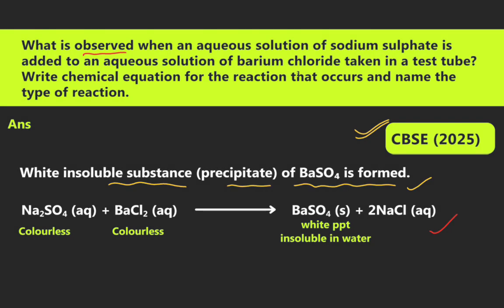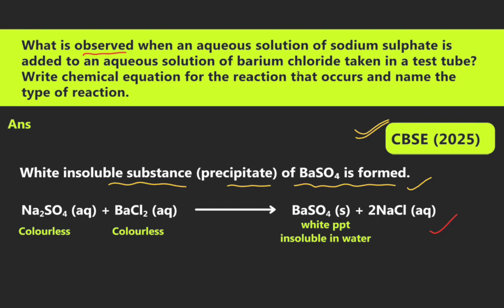Now we have discussed the question: what is the observation when an aqueous solution of sodium sulfate is added to an aqueous solution of barium chloride taken in a test tube? Write the chemical equation for the chemical reaction that occurs and the name of the type of reaction. We can see this reaction. This question also appeared in CBSE Board 2025.